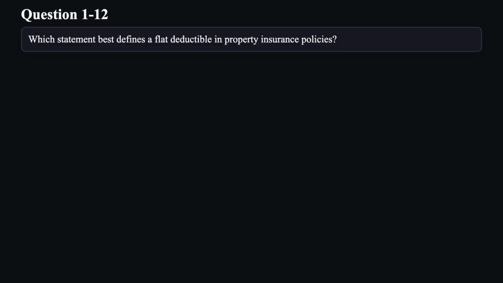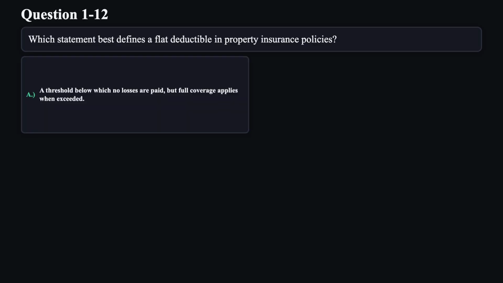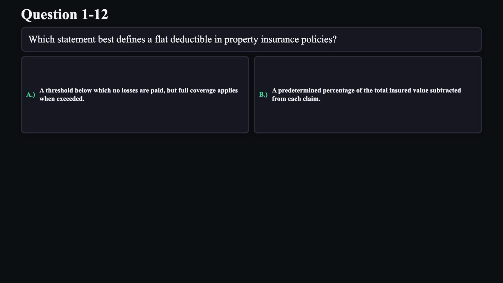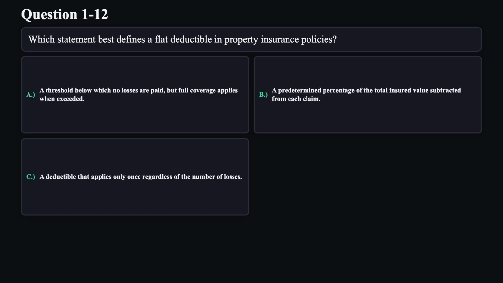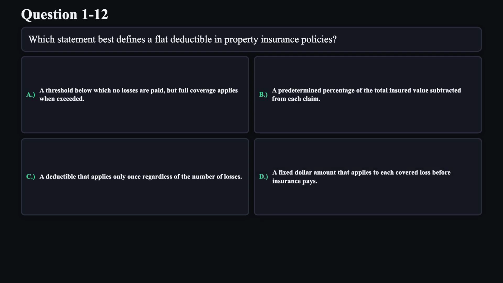Question 12. Which statement best defines a flat deductible in property insurance policies? A. A threshold below which no losses are paid, but full coverage applies when exceeded. B. A predetermined percentage of the total insured value subtracted from each claim. C. A deductible that applies only once regardless of the number of losses. D. A fixed dollar amount that applies to each covered loss before insurance pays.